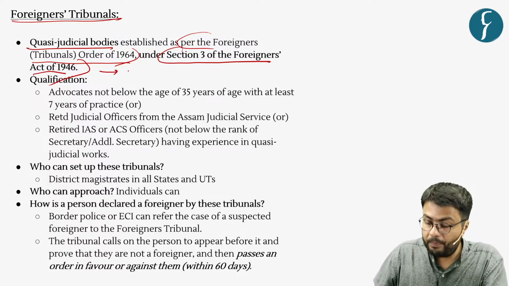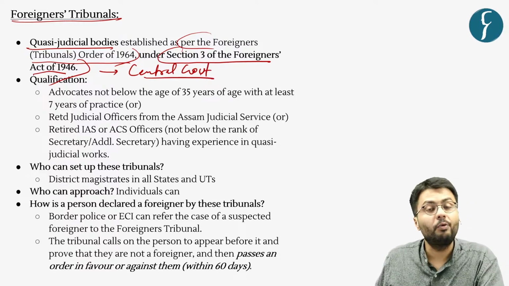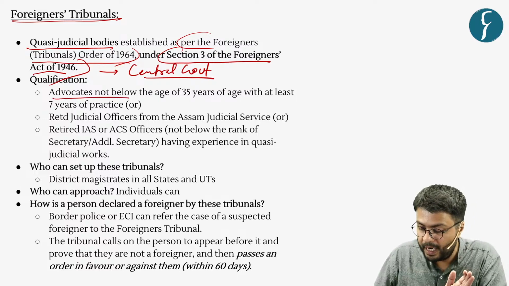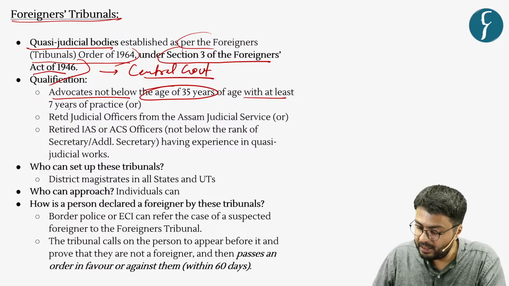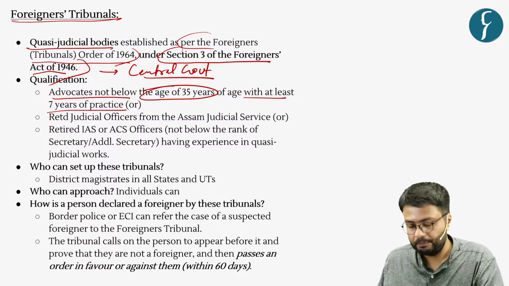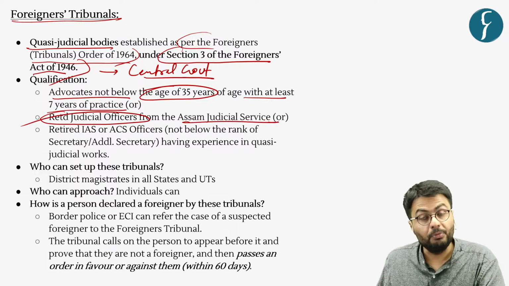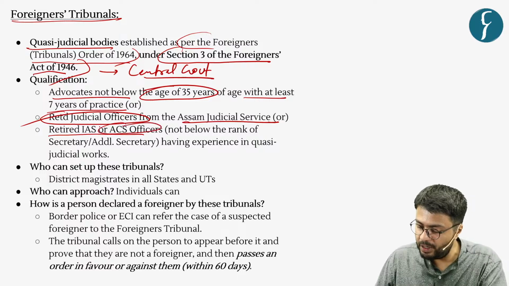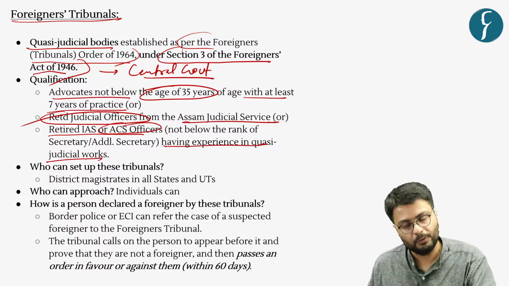Now, the members of these tribunals are appointed by the central government, and the qualifications required include that the member should either be an advocate not below the age of 35 years and have at least 7 years of practice, or they can be retired judicial officers of some judicial service, and also retired IAS and Assam Civil Services officers who have experience in quasi-judicial work.